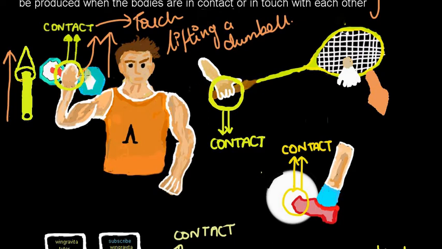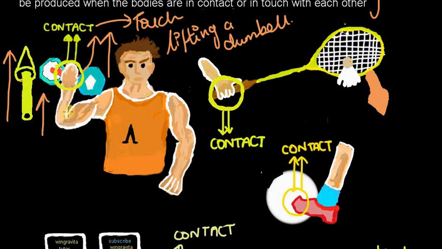Here you can see that there is contact between these two objects. Without that contact, this man cannot apply that force onto the dumbbell. He cannot lift it, he cannot pull that dumbbell upward.